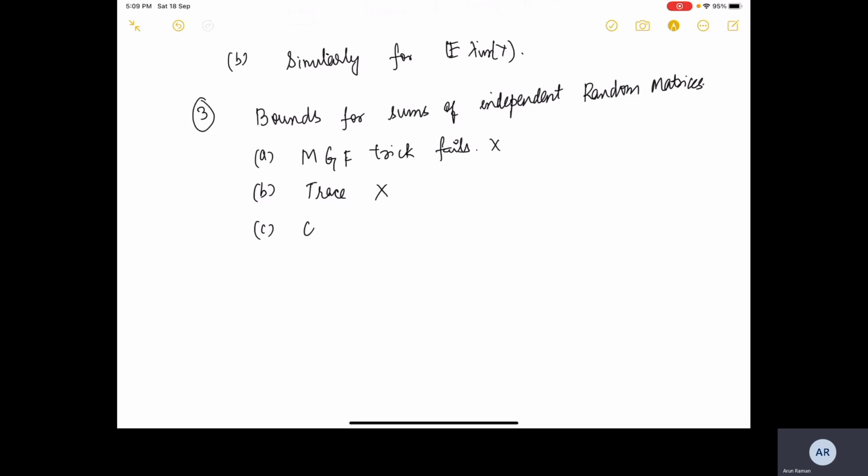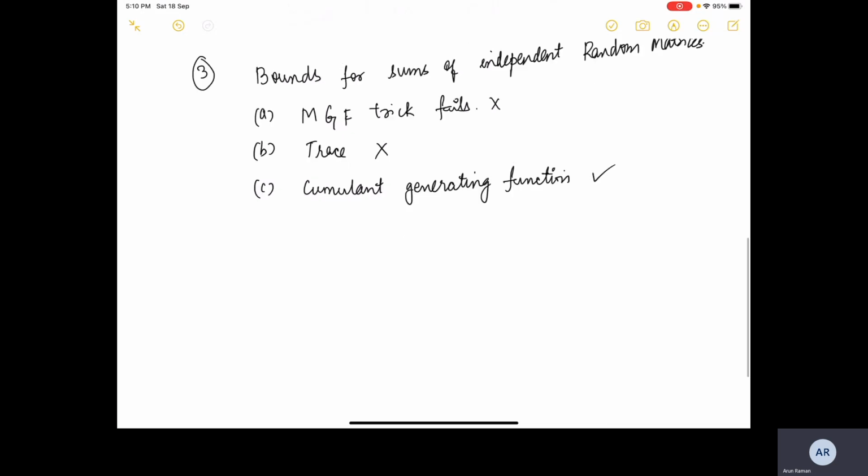Then towards the end, we asserted that the subadditivity of the cumulant generating function can be generalized to the matrix case as well. We took just one step towards that generalization, on how it can be extended to the matrix case. And at the end of the lecture, we discussed Lieb's theorem.